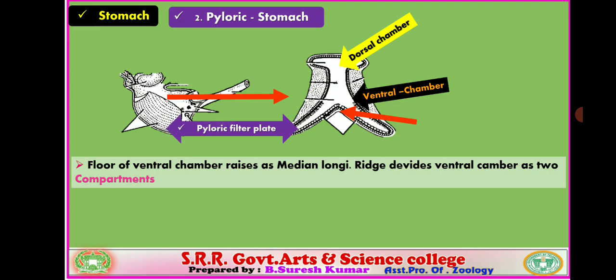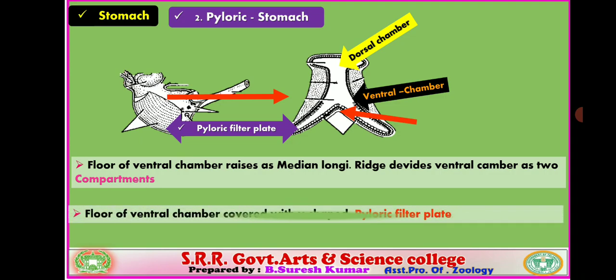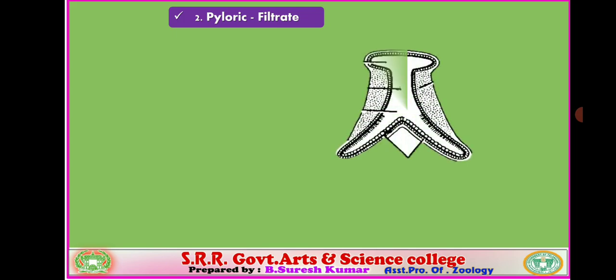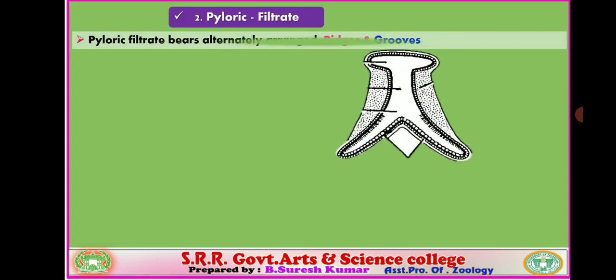So there we found a prominent structure, that is the pyloric filter plate. The ventral chamber of the pyloric stomach is associated with the pyloric filter plate internally. Let us see the structure of the pyloric filter plate. You can verify this is the pyloric filter plate inside.